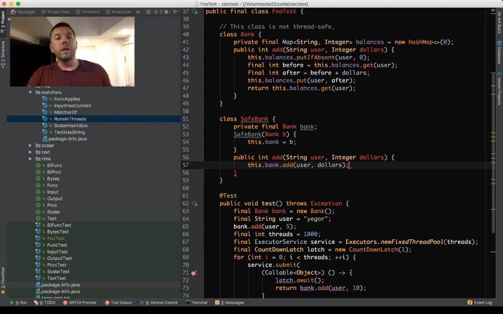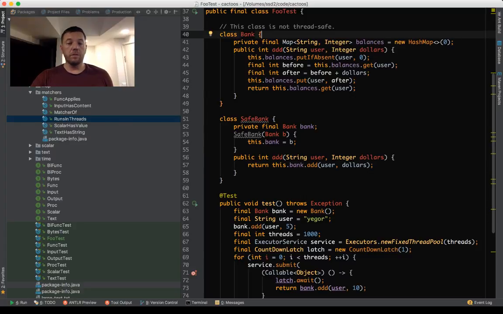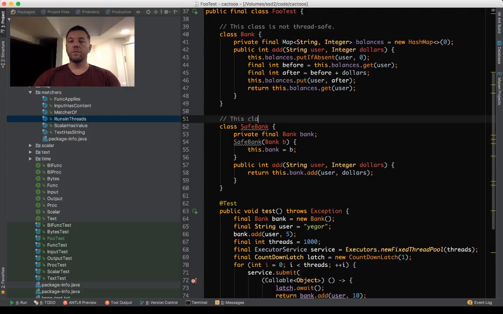So now we have 2 banks. The first one is not thread safe. If you use it directly in your multi-threading environment, you may have problems. If you want to get a guarantee, we put the documentation here, this class is thread safe. So we have 2 parts of the documentation. This one says it is thread safe. This one says it's not thread safe.